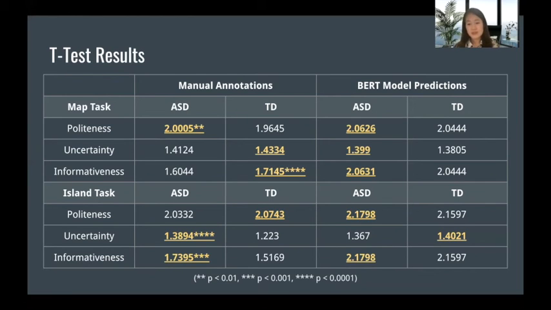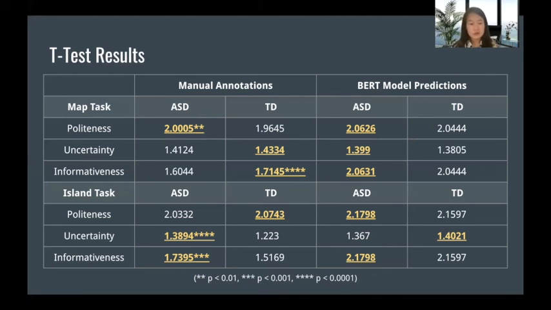We think this kind of difference may result from the different nature of the task and the roles. So for math task, there's greater opportunity to phrase instructions politely, while in the island task, there's more exchange of opinion, in which we think ASD participants may express more uncertainty in situations involving opinion when providing facts and instructions.